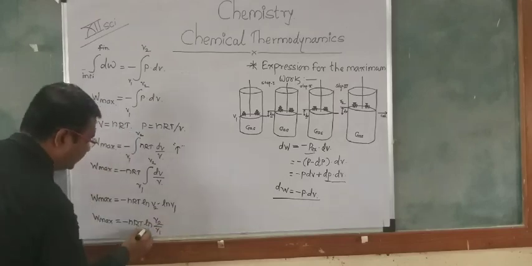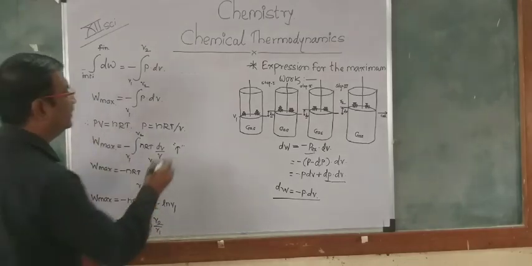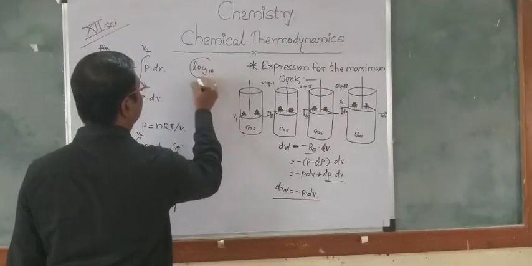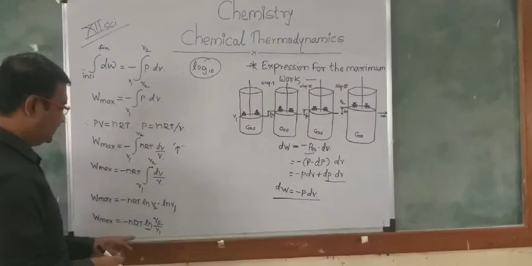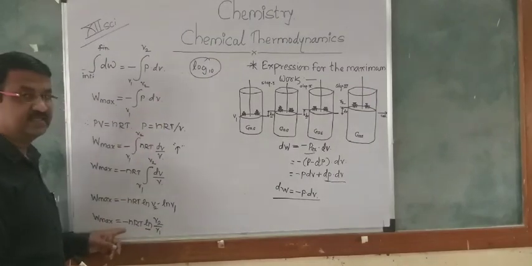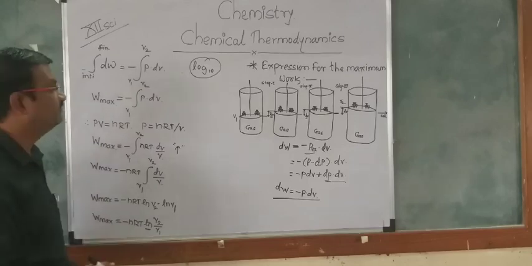The ln is converted into log base 10, and the conversion factor is 2.303.